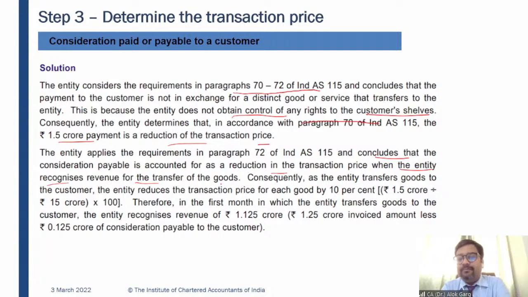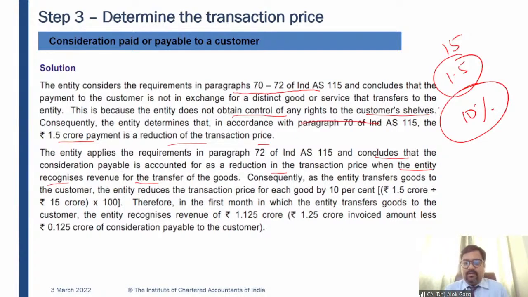For example, sir, what does it mean? So the entity will sell, or let's say this customer will pay 15 crore over a period of 12 months, right? And we understood that this has to be reduced as a transaction price, a reduction in transaction price. So for a 15 crore sale, I have paid 1.5. It means I have given a 10% discount, or let's say I have given 10% of the amount as a discount to the customer, as a refund to the customer.